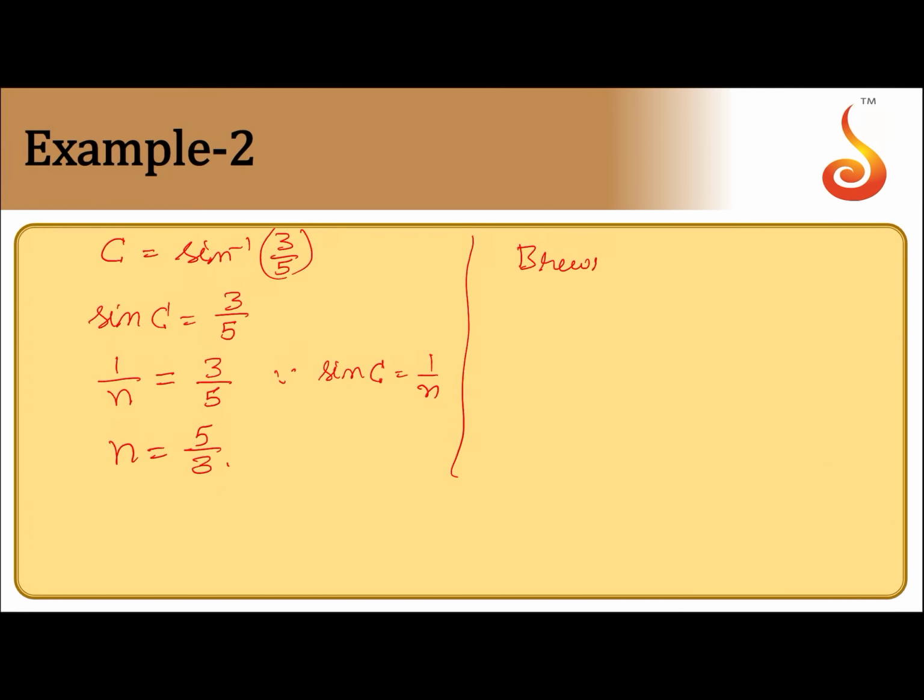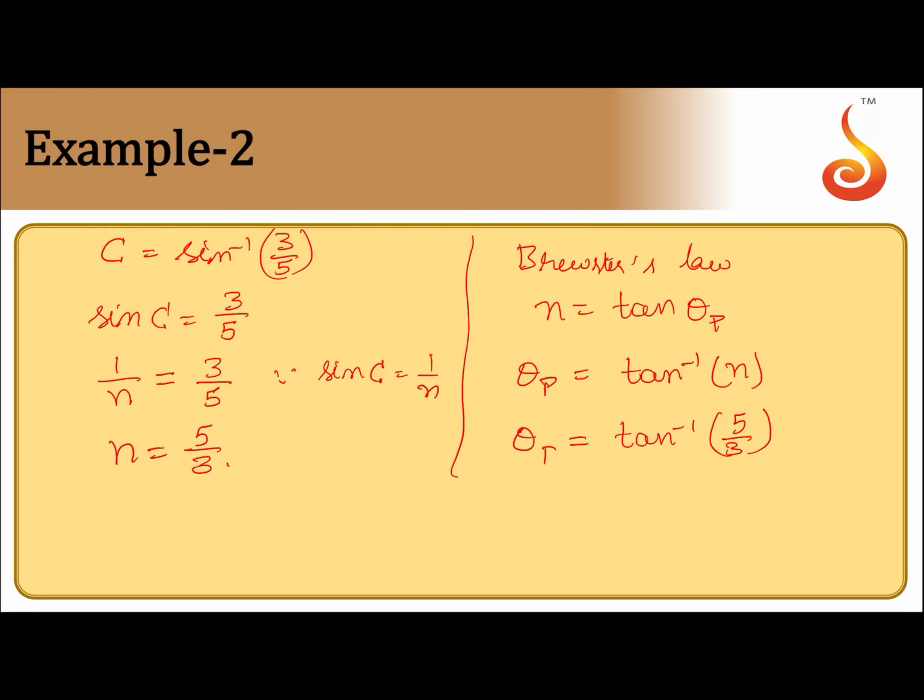Now from Brewster's law, n is equal to tan of theta p, the polarizing angle, which is also called Brewster's angle. So theta p should be equal to tan inverse of n, that is tan inverse of 5 by 3. This should be the polarizing angle. Keep it like this only.